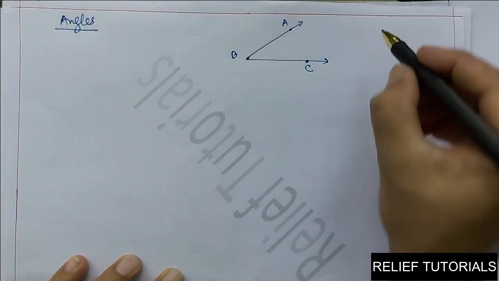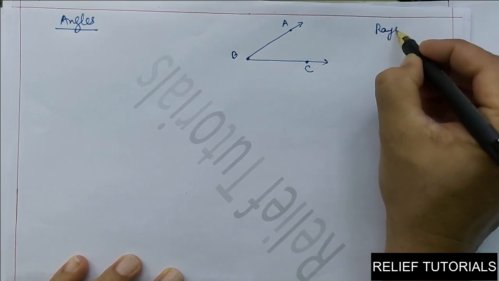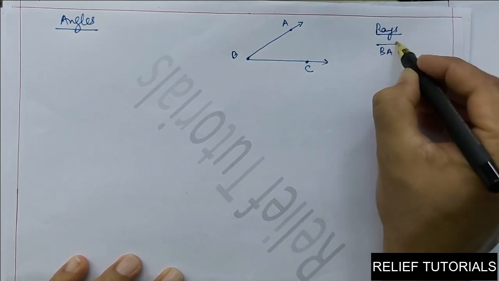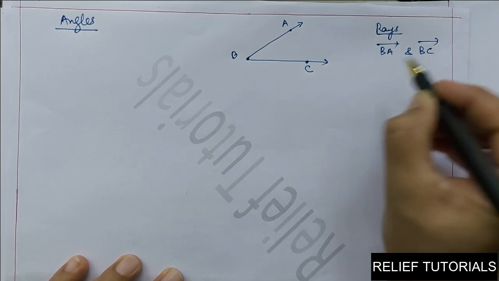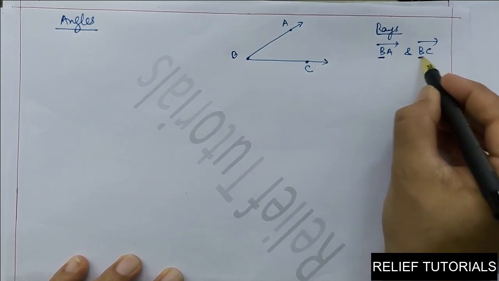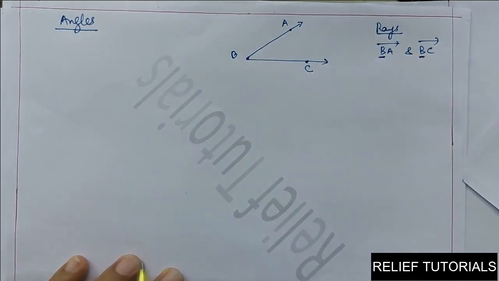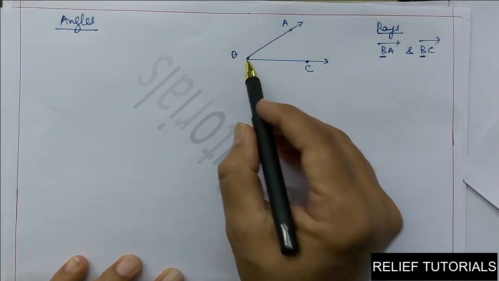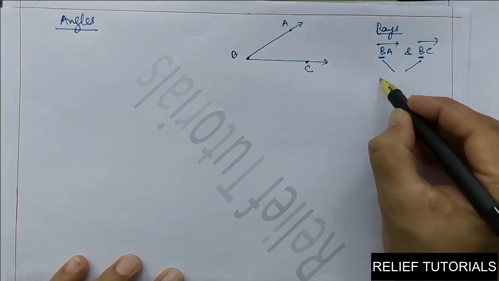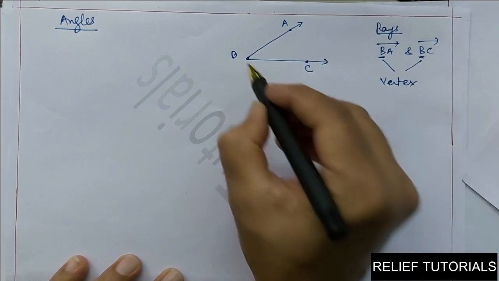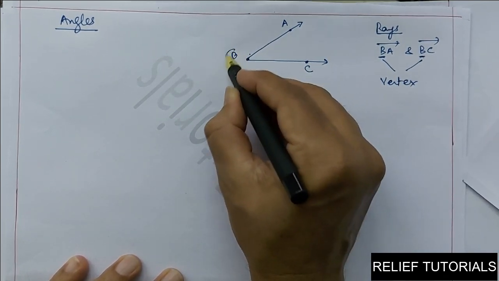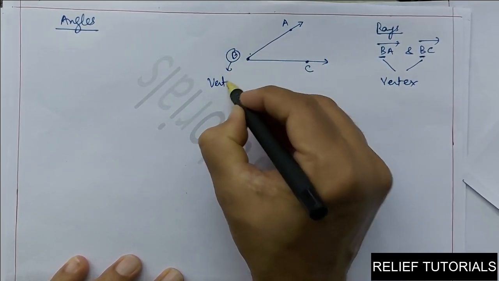So there are two rays. Which are these two rays? We have two rays, that is BA and BC. These are the two rays and they have a common initial point. See here, B is the common initial point. So a figure which is formed by two rays with the same initial point is called an angle. And the same initial point is called the vertex. See, this B is called the vertex.